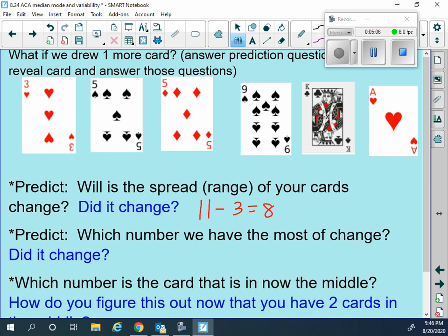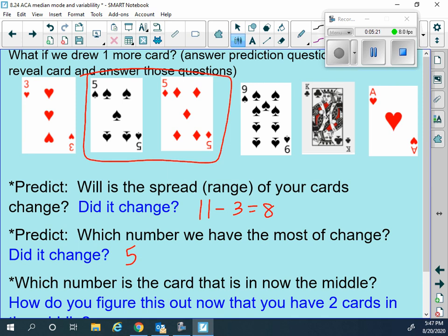How about our mode, our number that we have the most of? Did that change? No, because I had two 5s already. I added a 9. That did not affect it. It stayed the same. Okay?